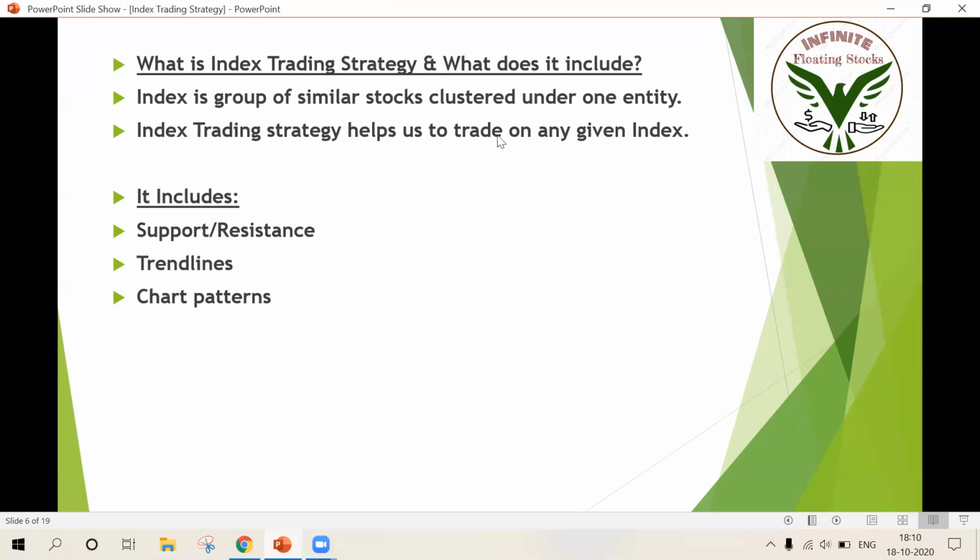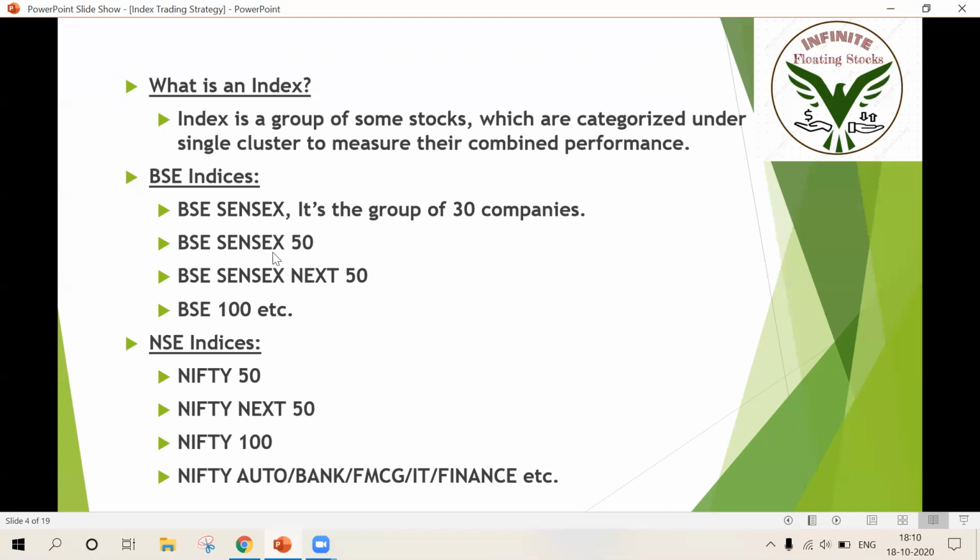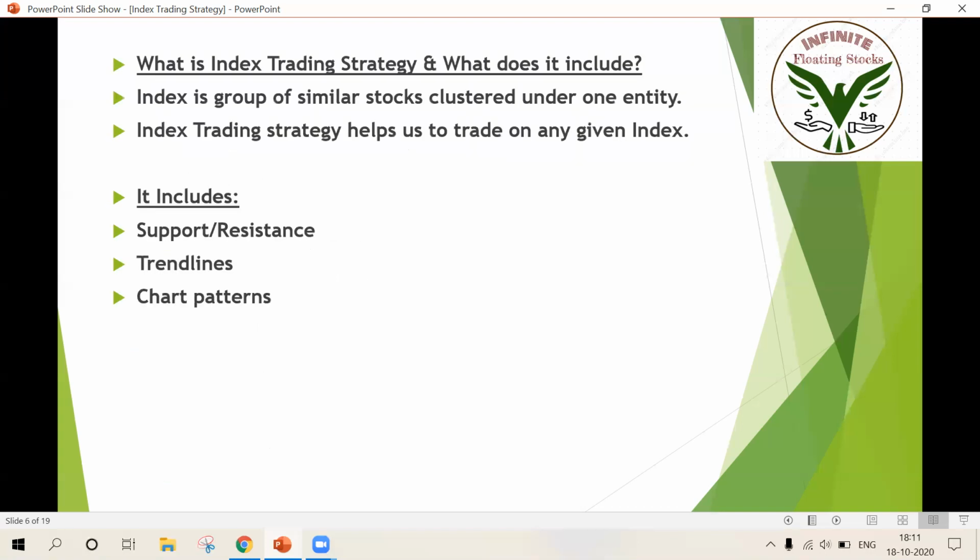Index trading strategy helps us to trade on any given index. When I say index, the index can be BSE Sensex, BSE Sensex 50, or BSE Sensex Next 50, or it can be Nifty 50, Nifty Bank, Nifty Auto, or Nifty 100. So I'm going to teach a strategy that helps you trade on any index. You'll be directly trading on the bag, on the index, with the help of this strategy.